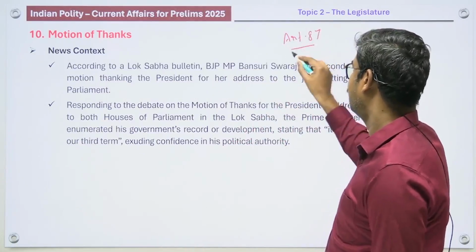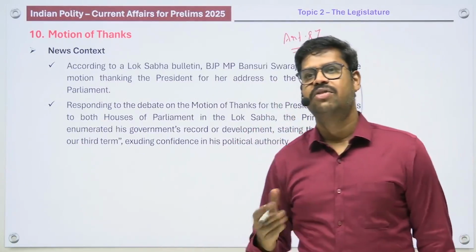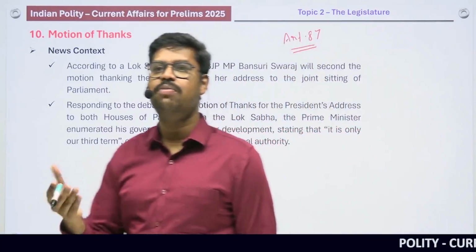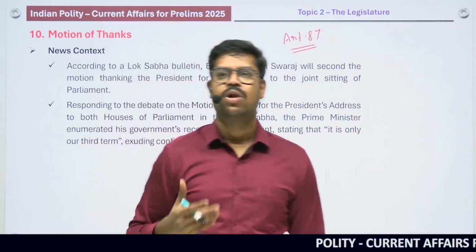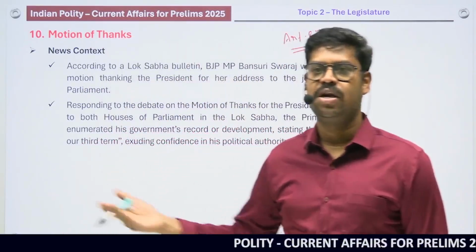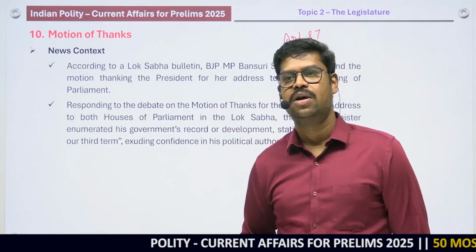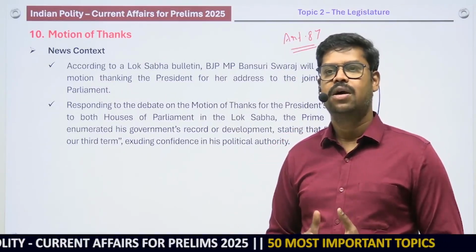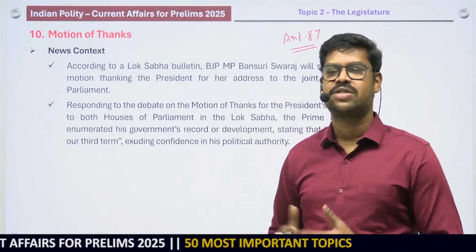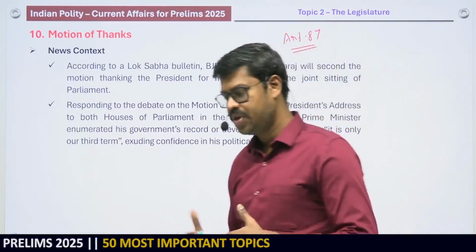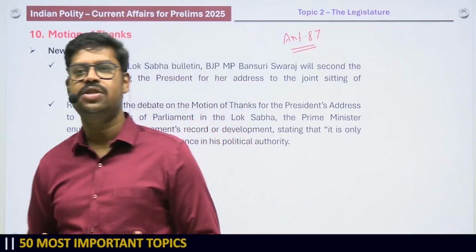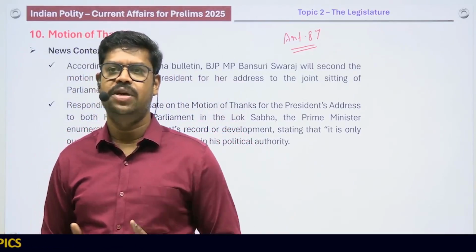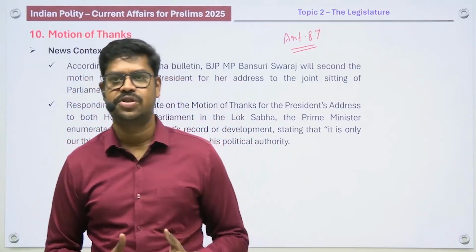I'll just discuss this. Article 87 of the Constitution says that the President shall make a special address on a couple of occasions. So what are the occasions that the President shall make a special address to both houses of the Parliament? One is during the first session after the Lok Sabha election is over, and also during the first session every year. The first session every year is the budget session. The first session after the Lok Sabha election is when the Lok Sabha is brought into session and when the government is formed. That's the first session after the general election.